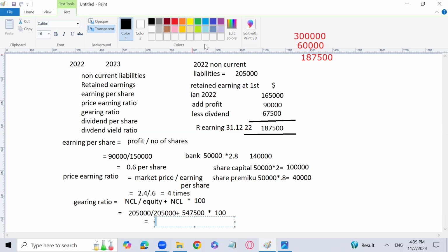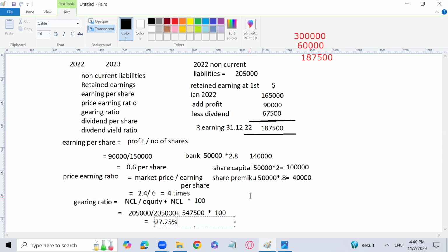Yes. So the percentage of gearing ratio is 27.25. For 2022, 27.25% is low geared, that is less than 40%. It means that we are investing in our business through non-current liability with a percentage of 27.25% out of the total capital. Out of the total capital, 27% is contributed from outside capital. The remaining is the owner's capital, the share capital or the equity.